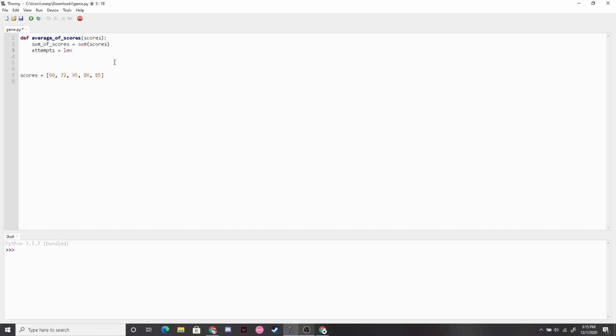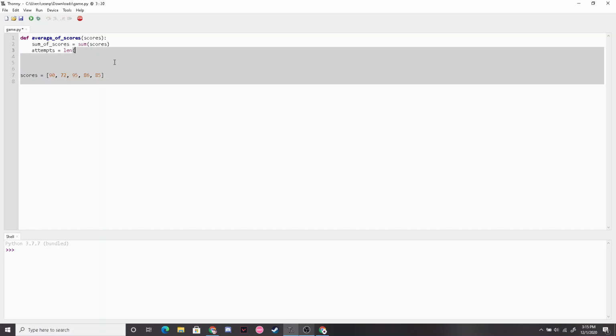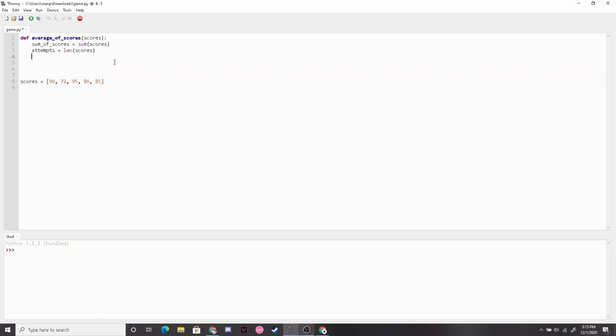But to find that number, we would do len, that's our function, and scores. And finally, we're going to create a variable called average score and set that equal to sum of scores divided by attempts, since that's how you find the average of something. We're going to return this average score value.